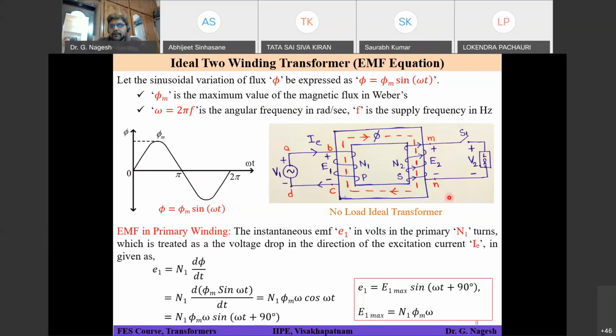Okay, so what is the basic formula? What does Lenz's law state? You remember, right? Yes, sir, it opposes the change in flux. Any coil opposes change in flux. Your E2 is generated by Faraday's laws of electromagnetic induction, and Lenz's law states that the EMF induced will produce a current in its winding such that the flux produced by that current should oppose the main flux.